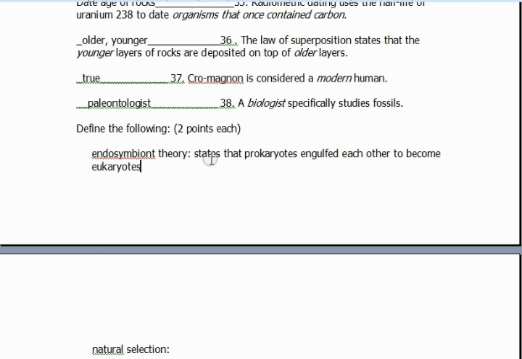That's a theory that states that prokaryotes engulfed each other, joined together to become eukaryotes.